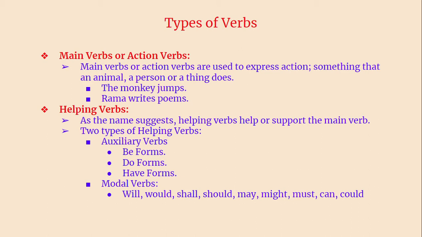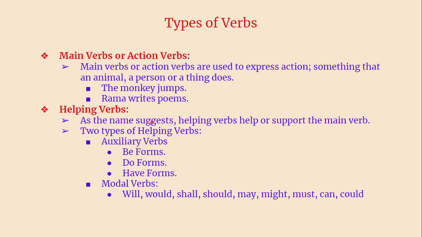They are linking verbs, that will be there. Suppose if I say I have a car, have has meaning here, but in I have gone, there is no meaning for have. I have a car, have has meaning. So have here is working as a main verb, or it is also called a possessive verb.